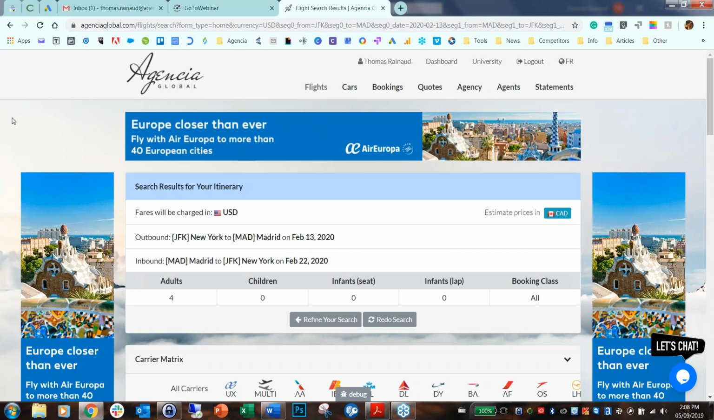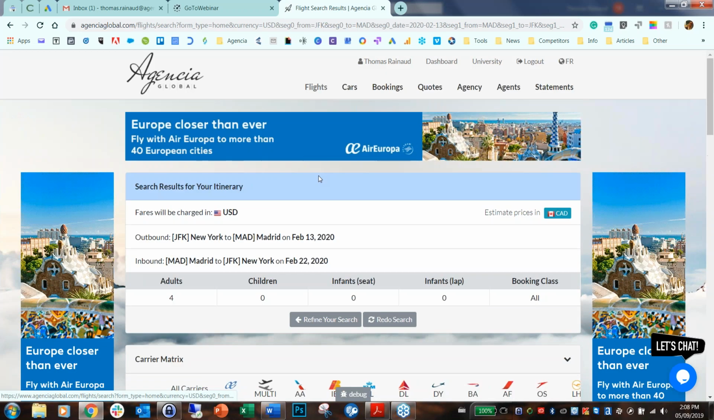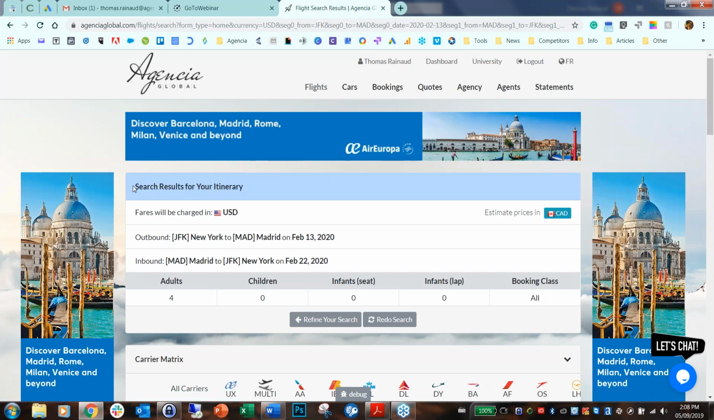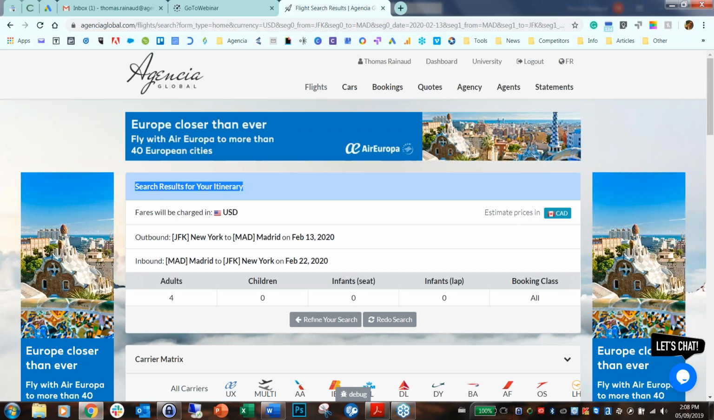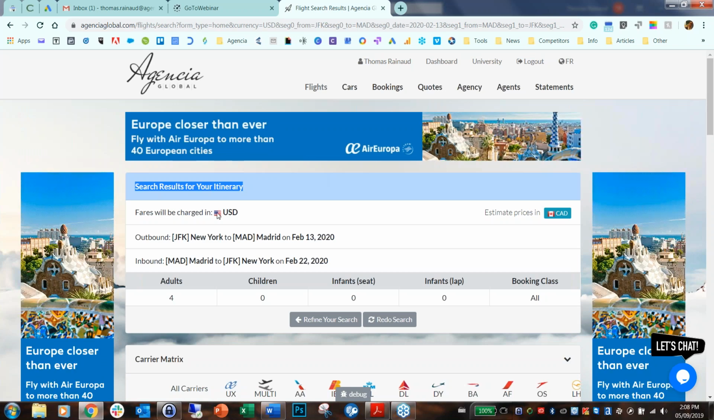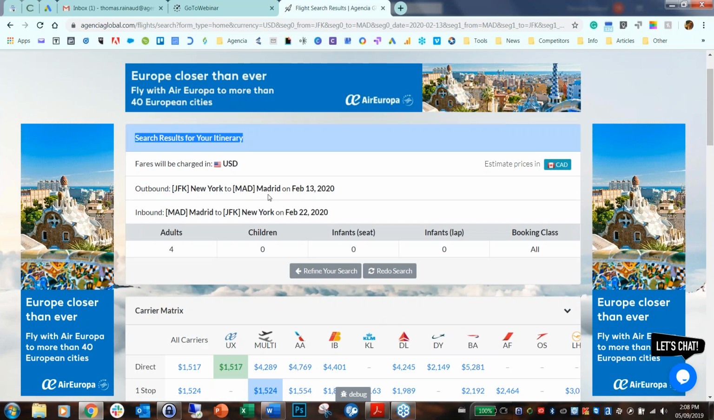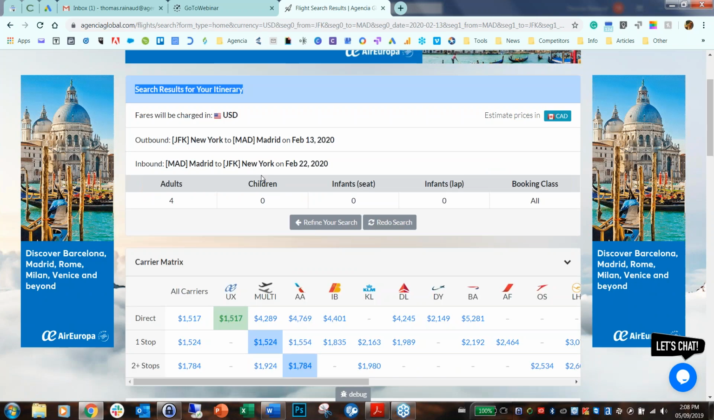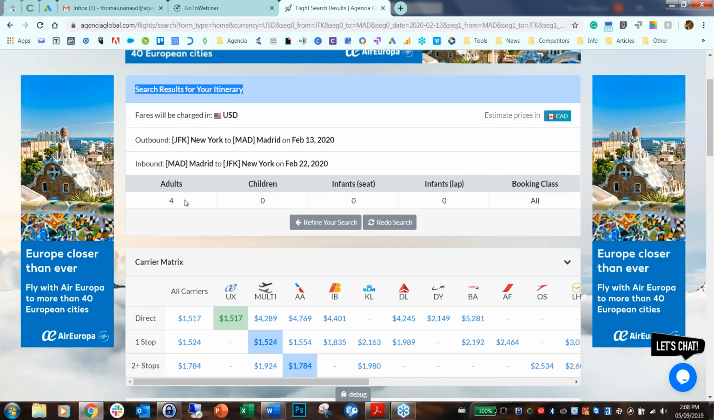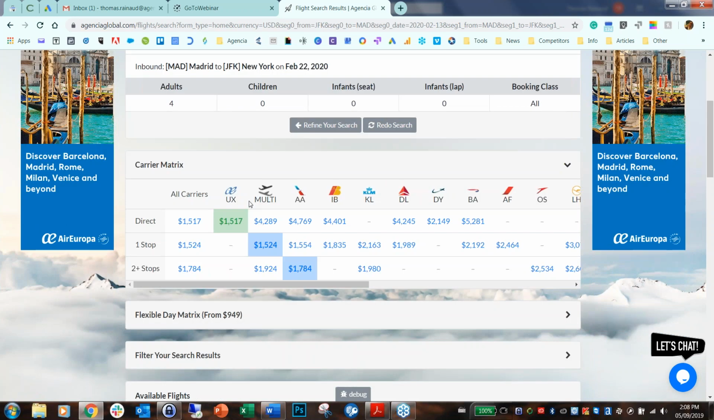So once you land on the result page, the first thing you see is basically a recap of your search with all the parameters that you selected. So here we have the USD, the currency we selected. You have the outbound flight with the route and the date. Same for the inbound flight. You have the breakdown of your passengers, so here 4 adults.